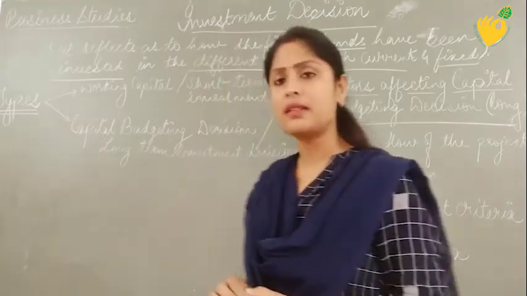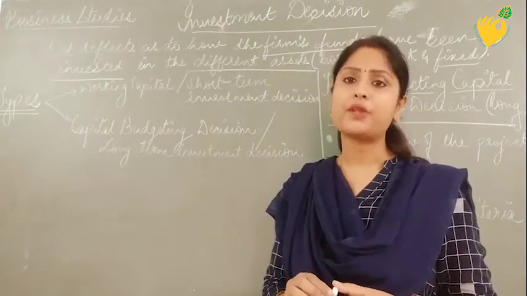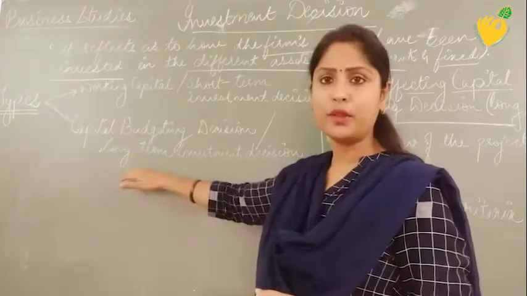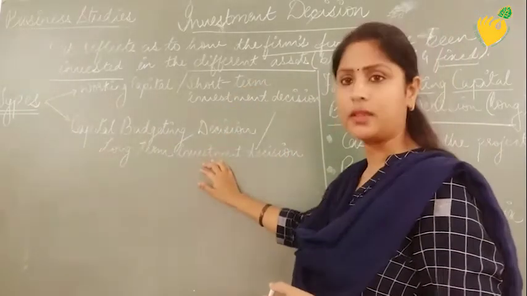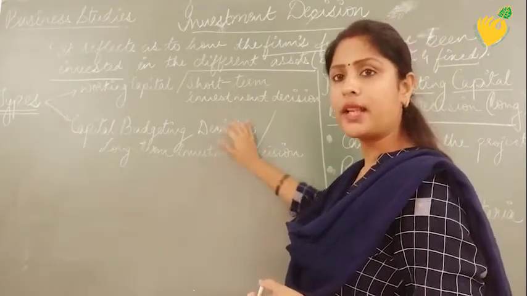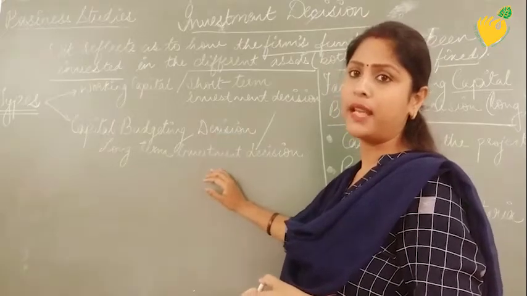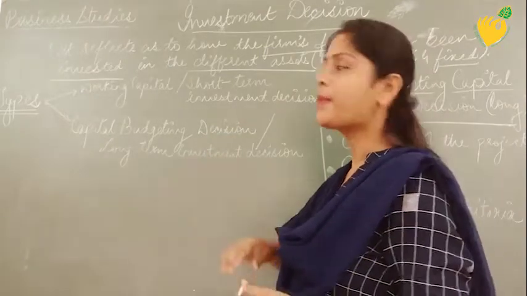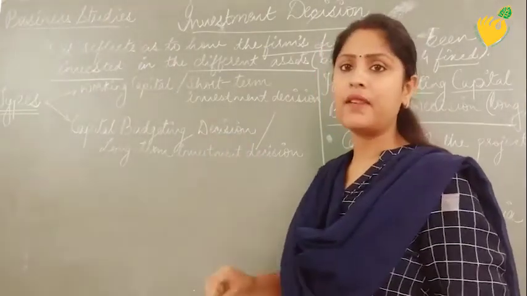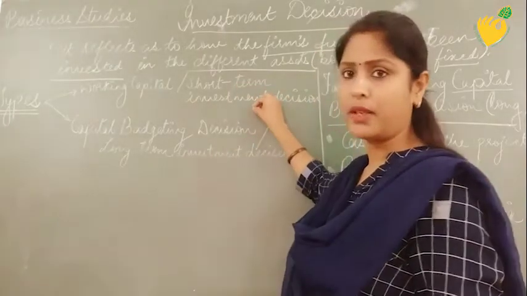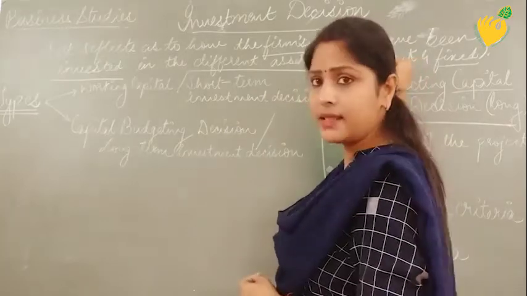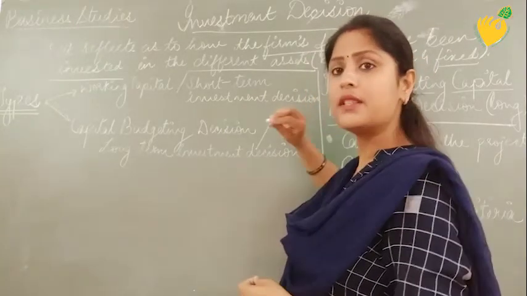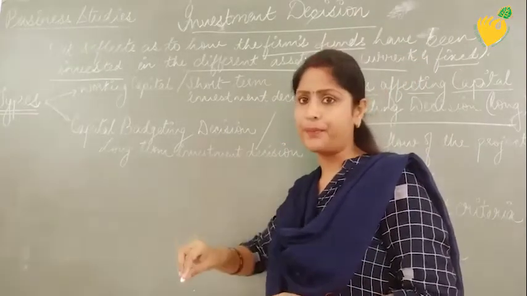Now we are going to understand the types of investment decisions. The types are two. One is done for the short-term investment and one is done for the long-term investment. Each of short and long has been explained with the help of one more term. When the funds are invested in the short term, we usually connect this with the current assets, because current assets convert into cash very quickly, right?